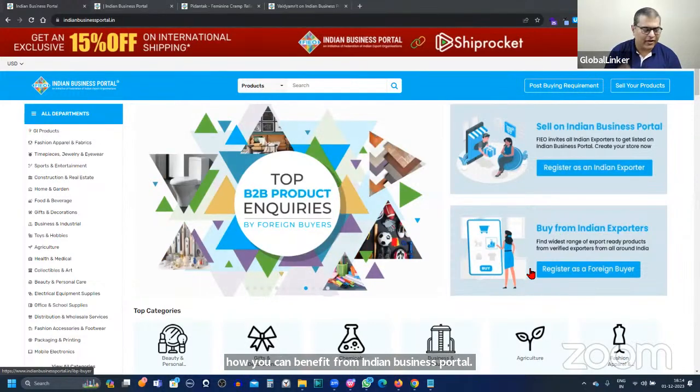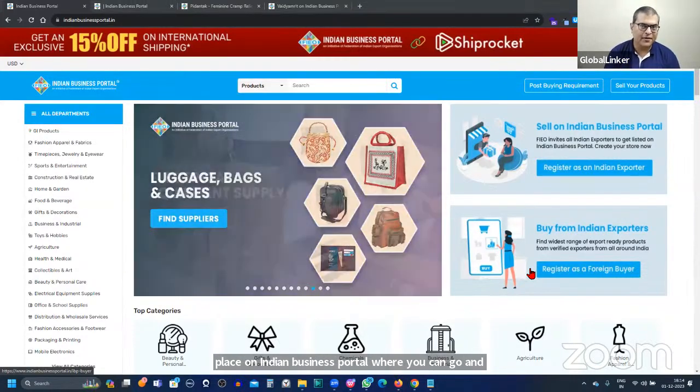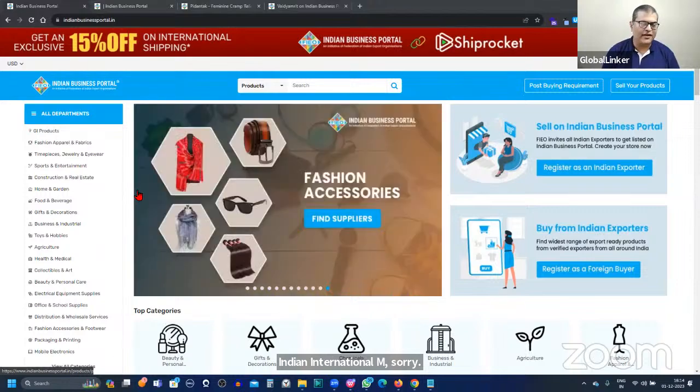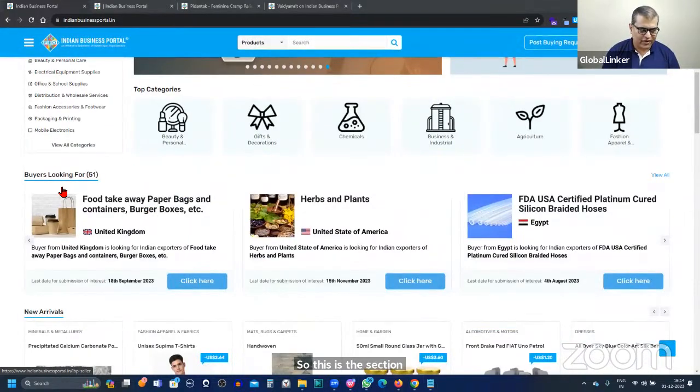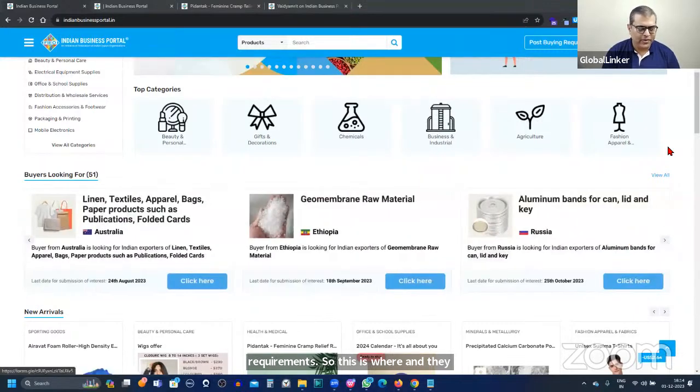So this is where, as Mr. Pratik mentioned, there is a place on Indian Business Portal where you can start seeing the various requirements from international buyers. If you click on view all, you'll be able to see all of them in one place.